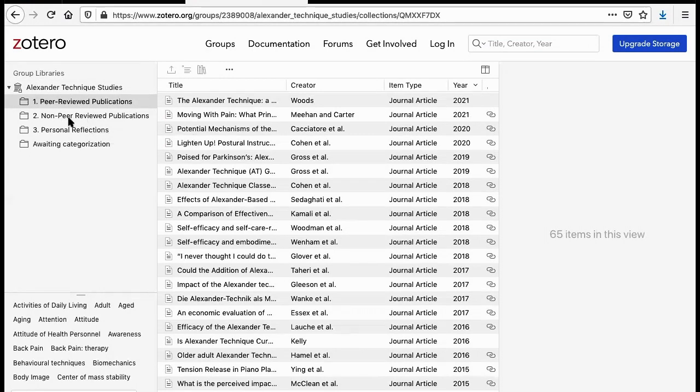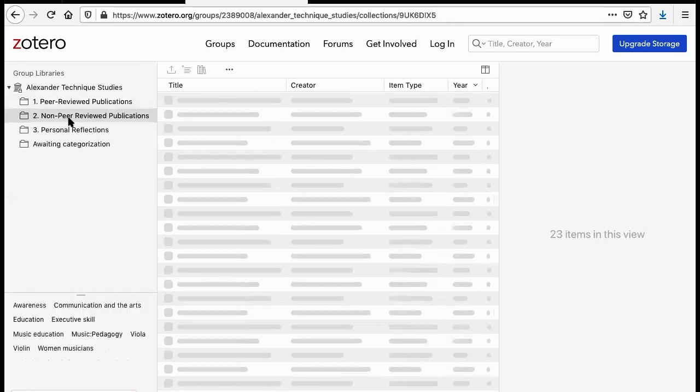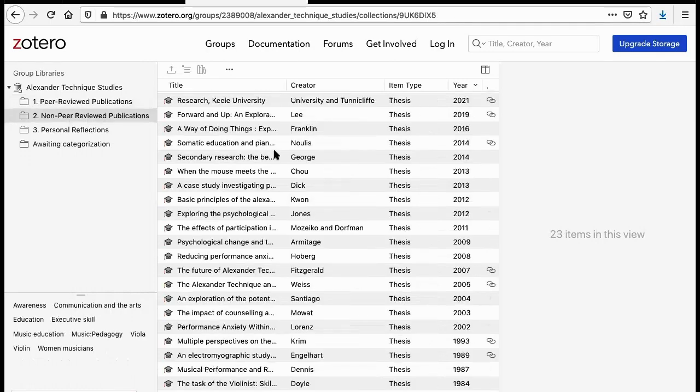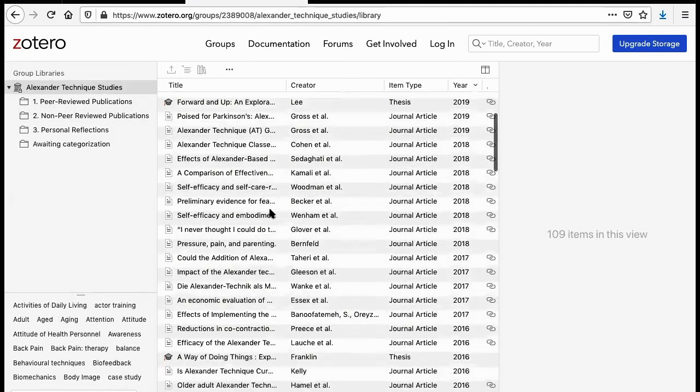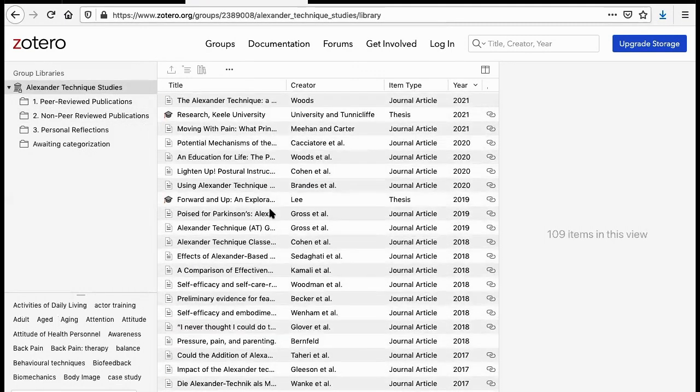We also have non-peer-reviewed publications, which is of course also growing. Thank you to everybody who's sending their information in. And we have a personal reflections category and awaiting categorization. So this is a nice way for you to quickly scan through and see what's here. Now, if we want to head back to everything and say, okay, well, let's take a look at everything that there is, we'll click back on this Alexander Technique Studies bar here, and that will take us back into the main group.